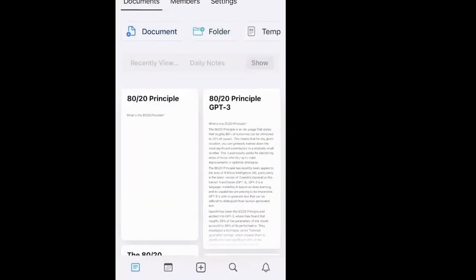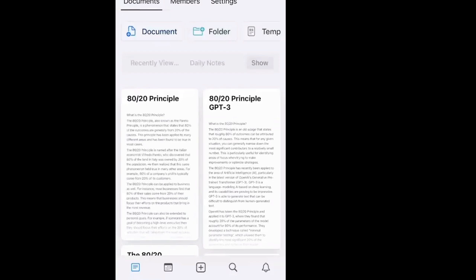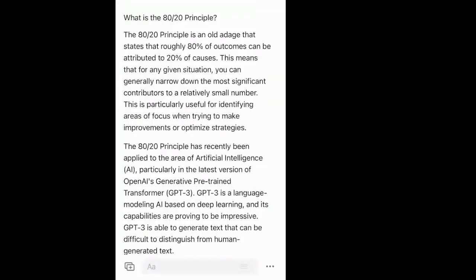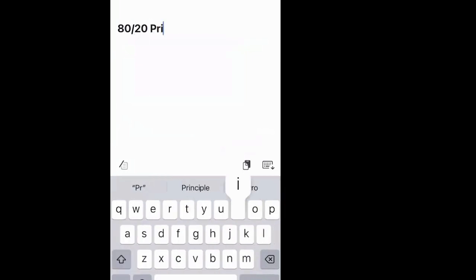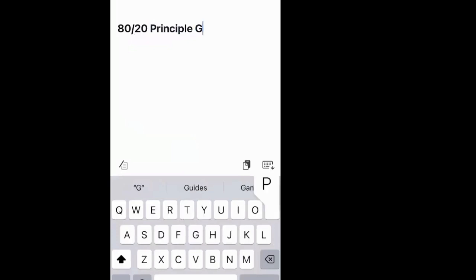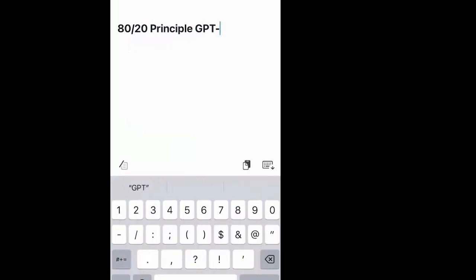So I want to show you a little bit more. I created the document, and it doesn't always generate the same thing. So you can say, like, what is the 80-20 principle related to GPT-3? And I discovered this by accident because I typed in the title, 80-20 principle, and then typed GPT-3 because I wanted to remember that this was a document where I was going to explain how it worked.